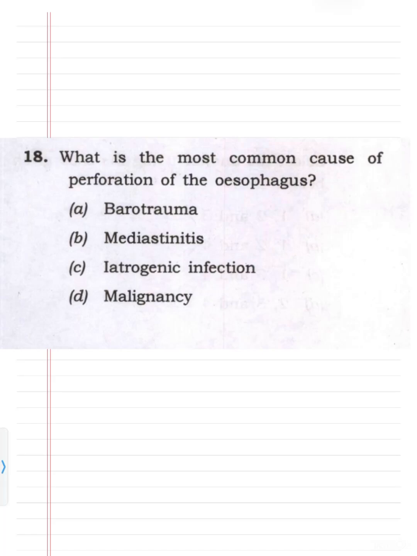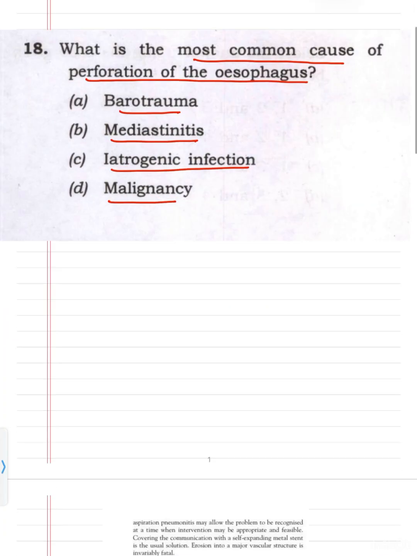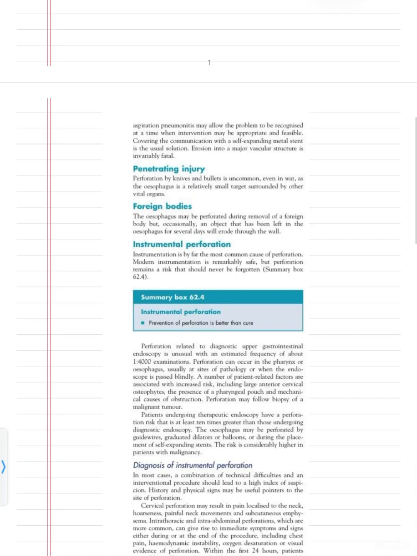So the 18th question is, what is the most common cause of the perforation of the esophagus? A is barotrauma, second is mediastinitis, third is iatrogenic infection, and fourth is malignancy. So if we look at what is the most common cause of perforation of the esophagus, it is iatrogenic. It is instrumental perforation.